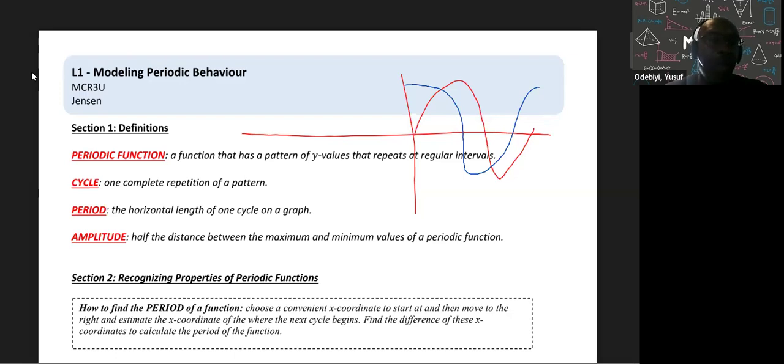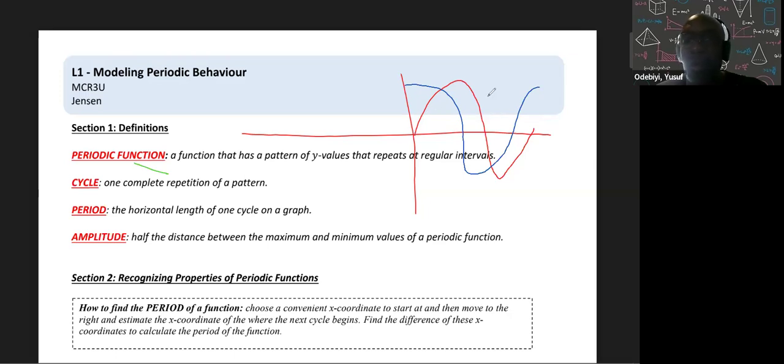From the definitions, you can see what a periodic function is. What does it say? It says a function that has a pattern of y values that repeat at regular intervals. So what does that mean? If I look at my graph here, you can see it repeats when I get to here.